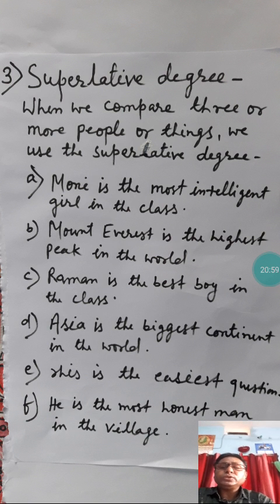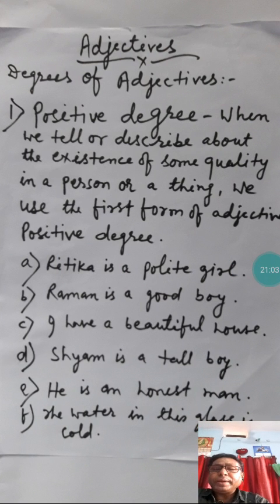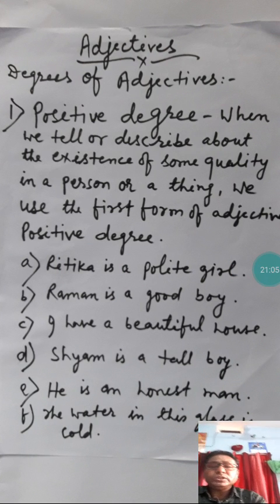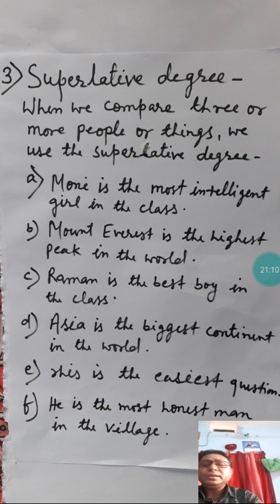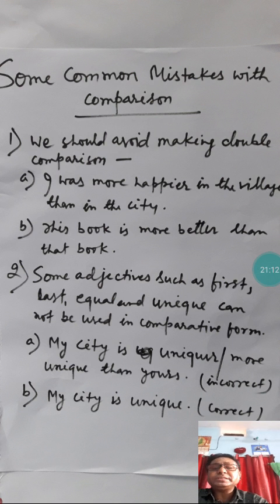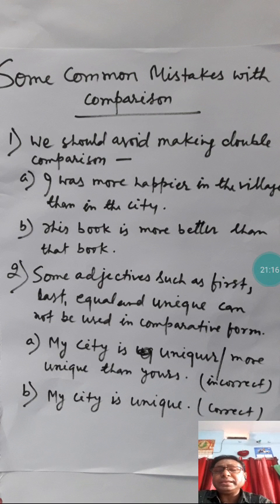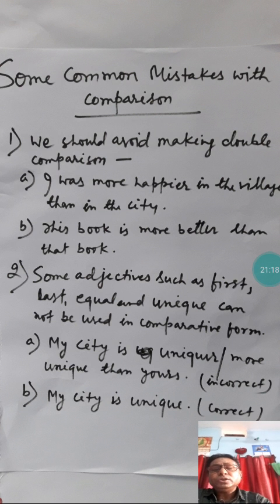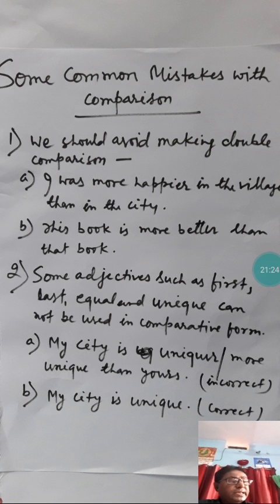So students, this is what we have learnt today about degrees of adjective, that is positive degree, comparative degree, superlative degree, and we learnt even some common mistakes with comparison that we make sometimes while speaking and writing, so we should avoid that. You will do the exercises related to all that, that is related to the exercise next.